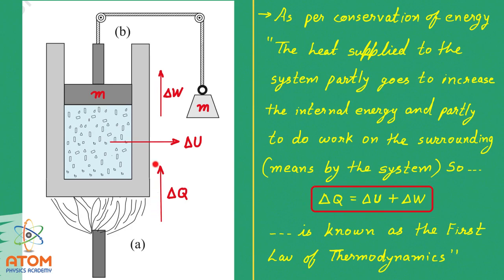Mind well, as we already discussed earlier, when heat is supplied to the system, delta Q is taken positive. When the internal energy of the system increases, delta U is taken positive. And when the work is done by the system, or say work is done on the surrounding, delta W is taken positive. Here, if any of the cases is opposite, then the particular value of that physical quantity has to be taken negative, right? So here delta Q will be equal to delta U plus delta W, means everything will be positive as it is shown in this figure.